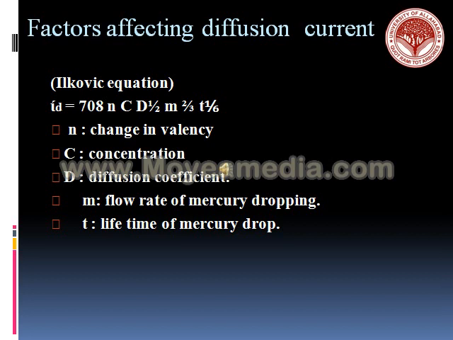Fourth is the capillary characteristic. The bore size of the capillary, drop time in seconds, and the pressure of the mercury will also affect the diffusion current as they alter the flow characteristic of mercury droplets. And last but not the least is the presence of maximum suppressors. Maximum suppressors like gelatin, dyestuff, and surfactants will affect the diffusion current also.